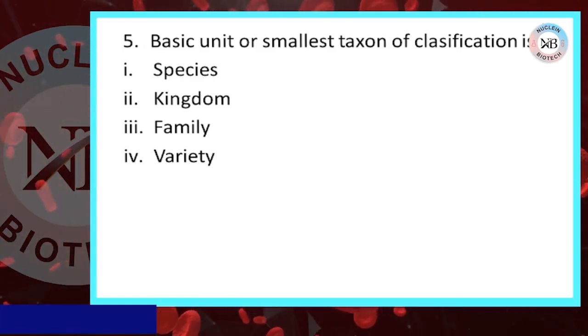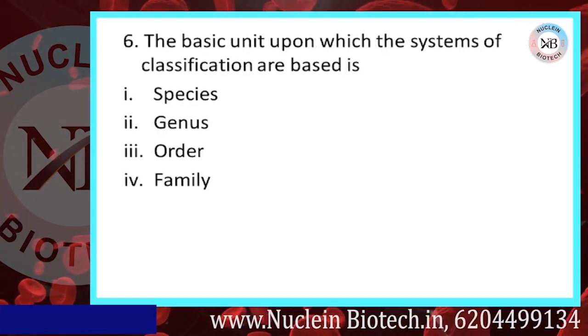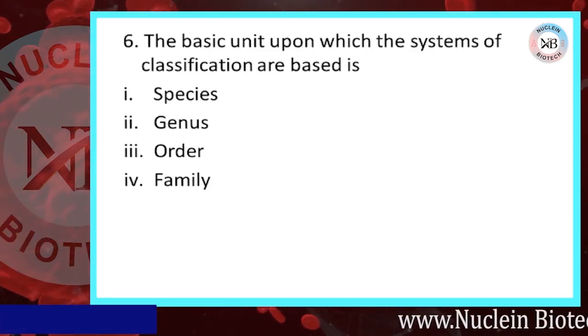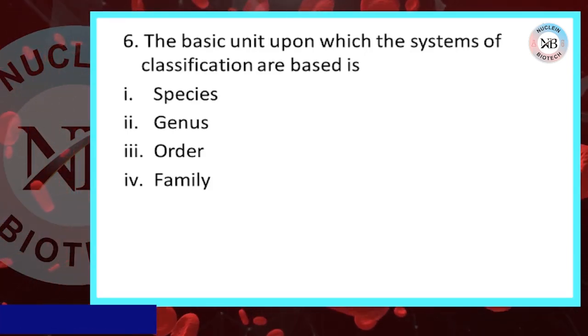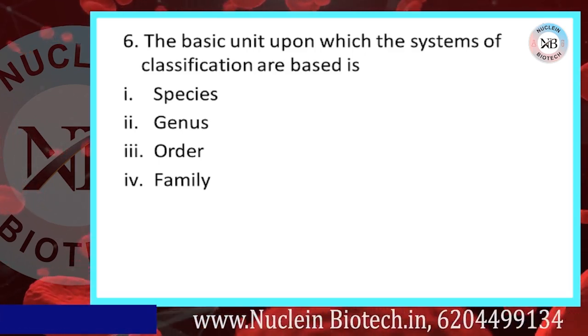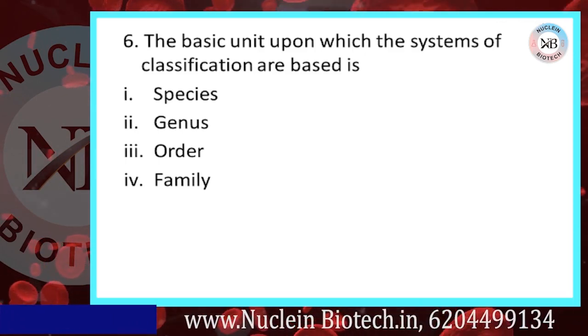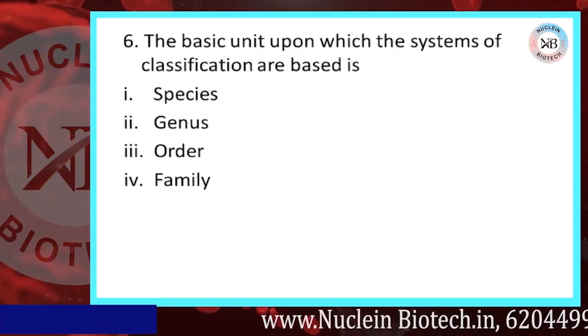Our right option is A. Move to sixth question. The basic unit upon which the system of classification is based is: first, species; second, genus; third, order; fourth, family. Our correct option is A.